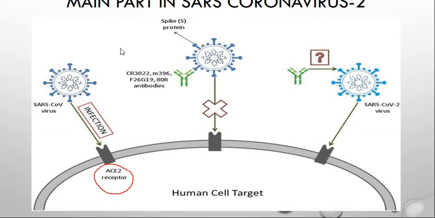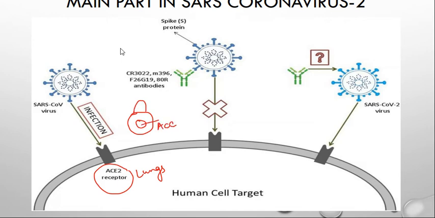It is present in the lungs, and in many organs. Through which organ are we being infected? That is the lungs. So in the lungs there is an ACE receptor, which is like a lock. Suppose this is a lock, and this is the ACE receptor.